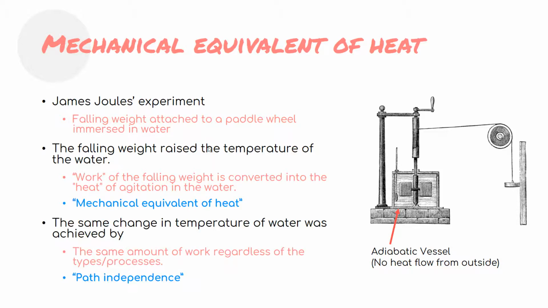Joule also performed a bunch of experiments to show another point: that you can achieve the same change in temperature of water by doing the same amount of work, regardless of the type of process. He even did different types of work, like electrical work and magnetic work, and he changed the materials and things like that, and he still showed that if the same amount of work is applied, you get the same change of temperature of water.